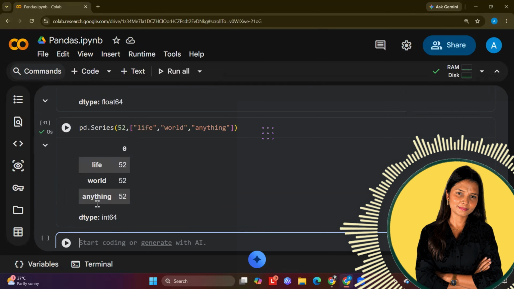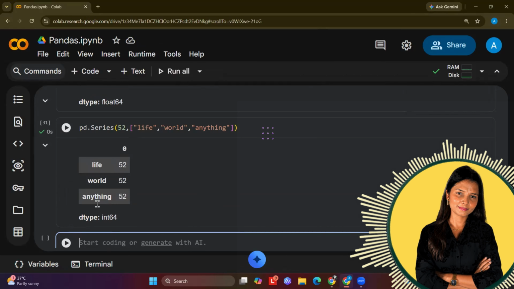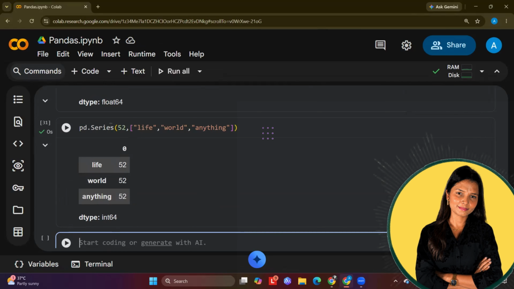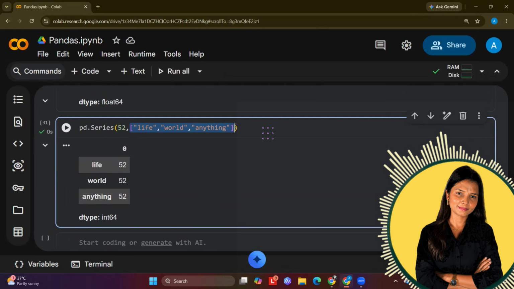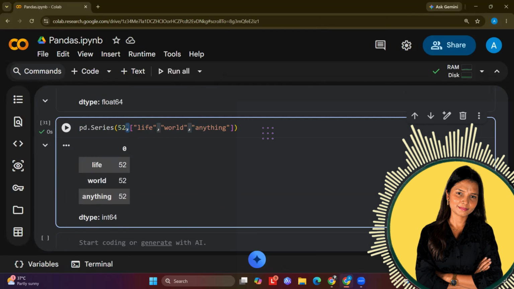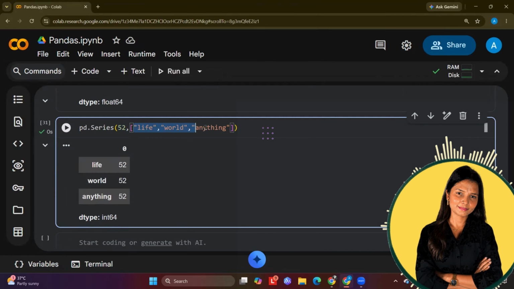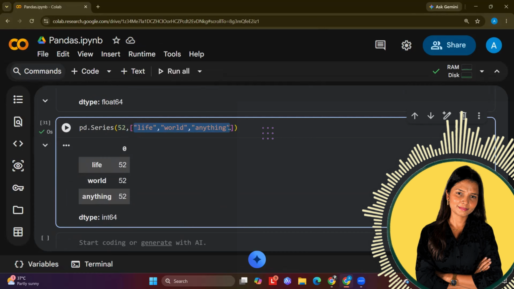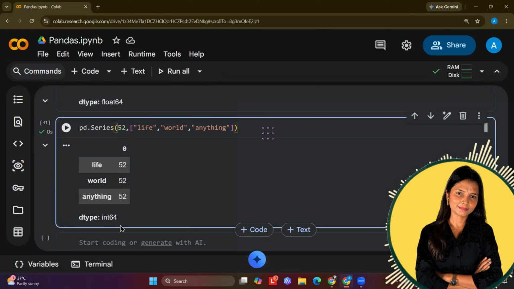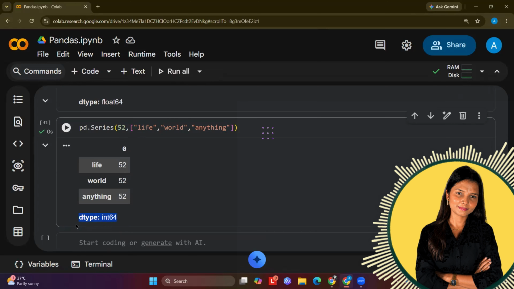So basically, now you can initialize the series object with a scalar value. What is a scalar value? A scalar value means a single value and a list of index labels. It means I do not have to explicitly mention that it is for the index. I just gave one value and separated it by a comma. So Python will automatically understand this is the scalar value which is given, and we have to store it in these 3 keys or these 3 indexes. So series can have a name, right? If I run this, this is data type integer. For now, it is just showing data type integer.